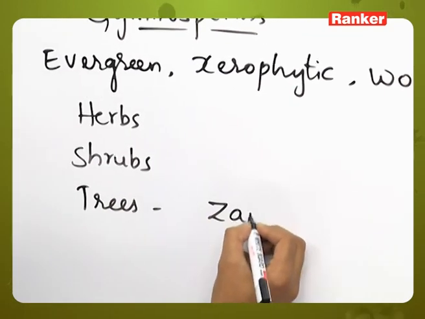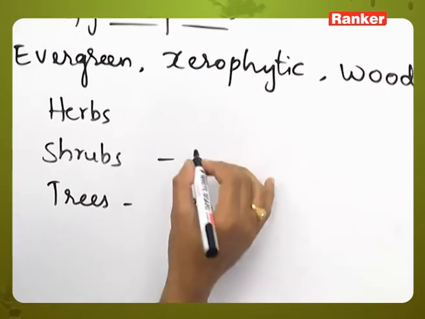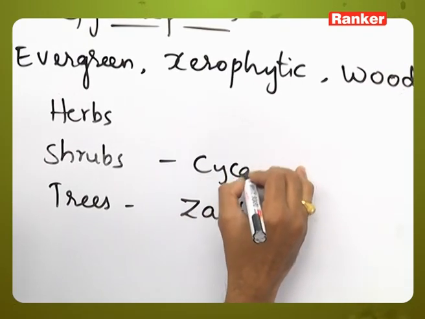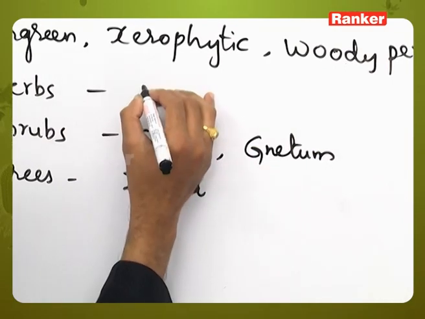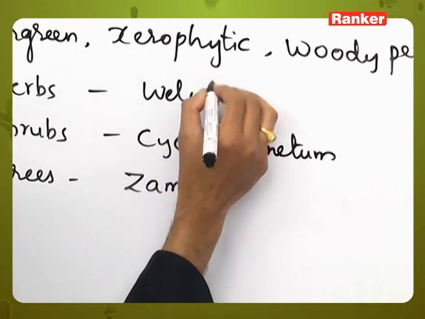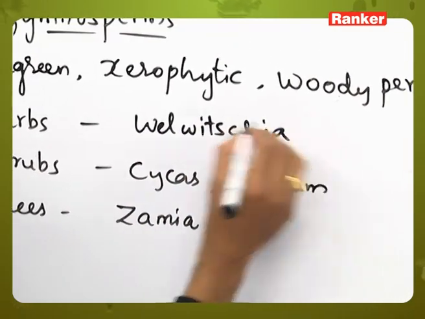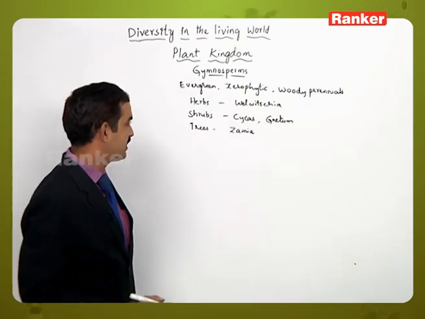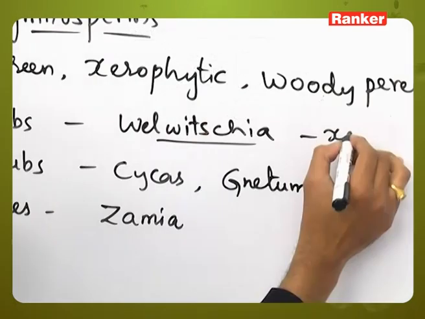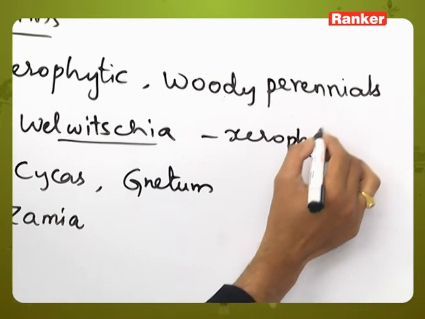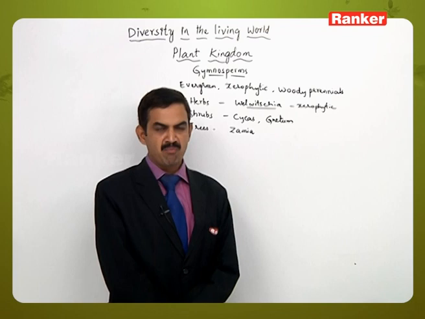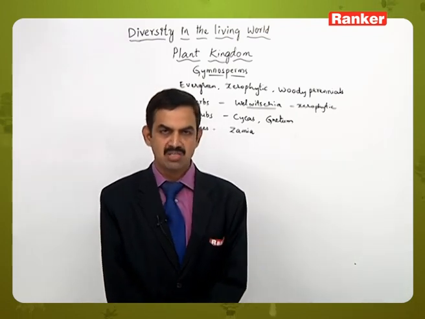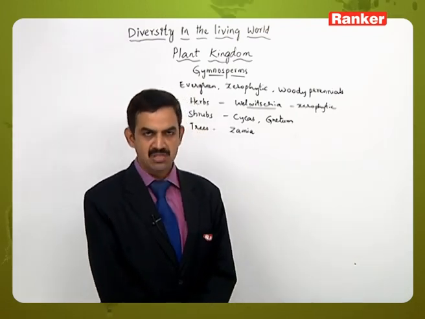Trees like zamia, shrubs like cycas, others are gnetum, herbs like welwitschia. So a lot of diversity can be seen, and welwitschia exhibits xerophytic adaptations. Not only welwitschia, there are many members of gymnosperms showing xerophytic adaptations.